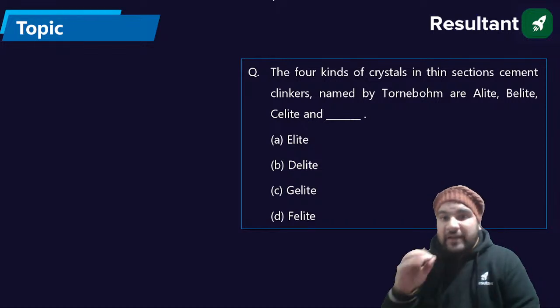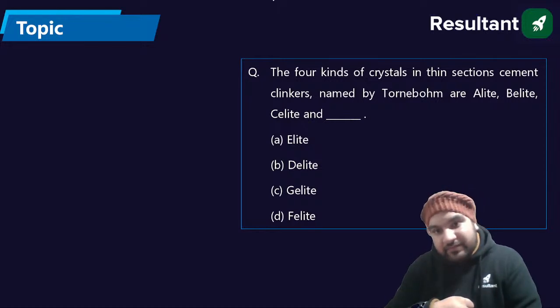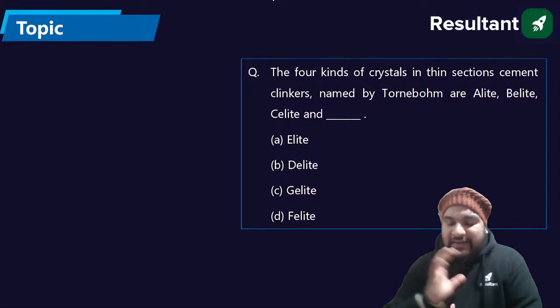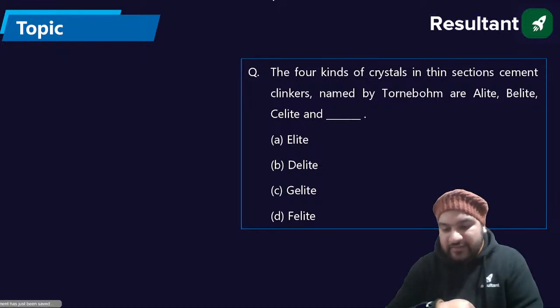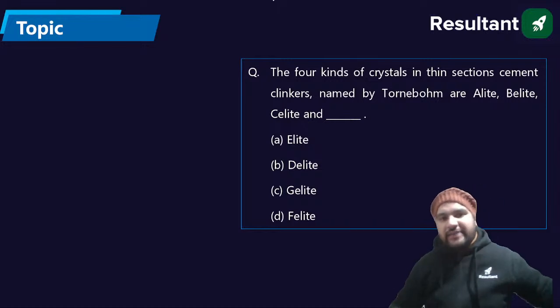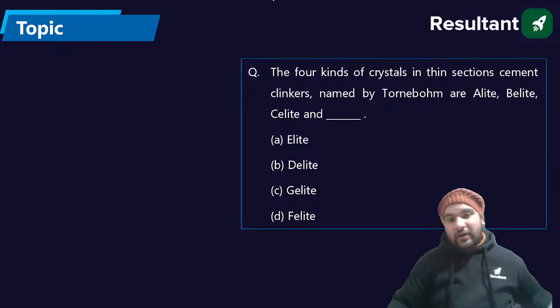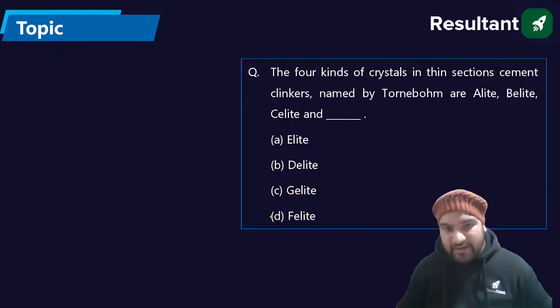The four kinds of crystals in thin slab cement, name them. Alite, belite, celite, and what? What is the third? D is the answer. Alite, belite, celite, and the third component, which is the felite component.